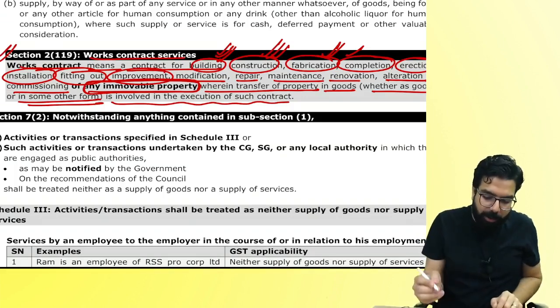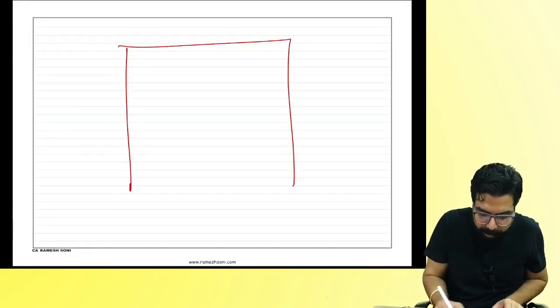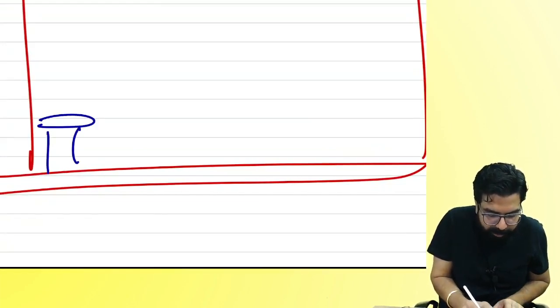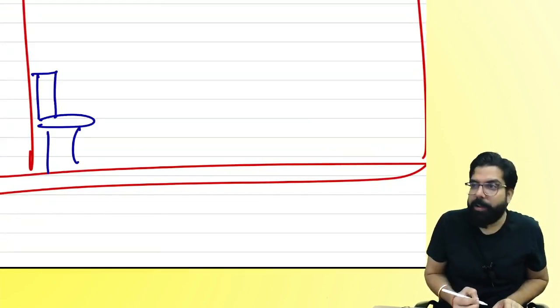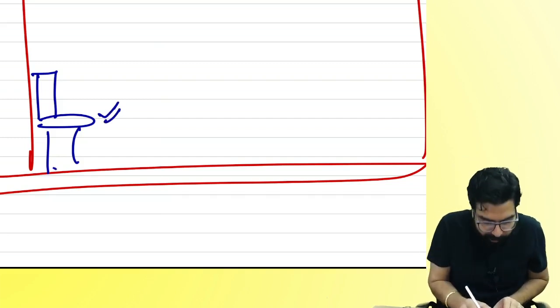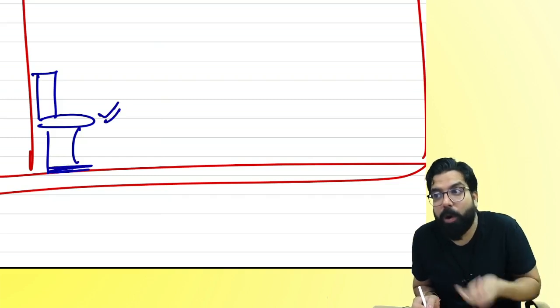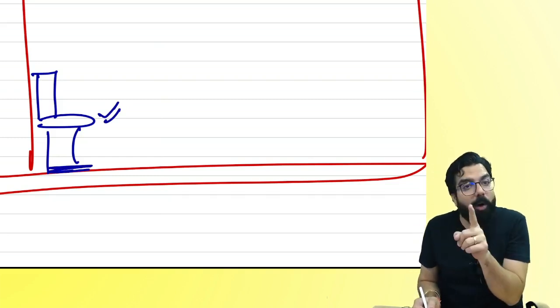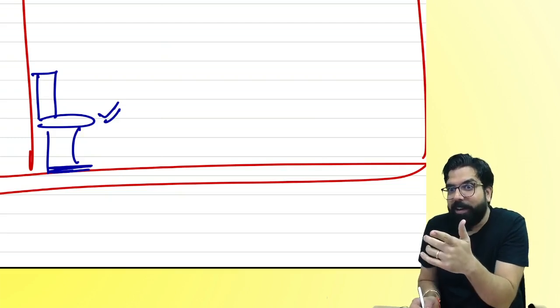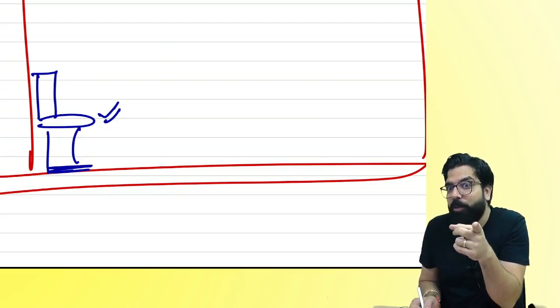Next, I'll tell you one more thing. For example, this is my building. In my building, I wanted one toilet seat to be constructed. I told Jayant, you get the toilet seat, you get your laborers, install the toilet seat. Is a toilet seat movable or immovable? Immovable. Anything attached to the building is also immovable, and I am giving you examples of immovable property only.